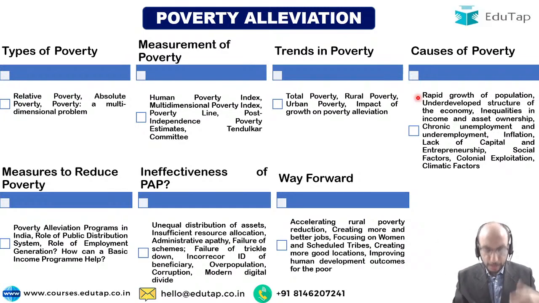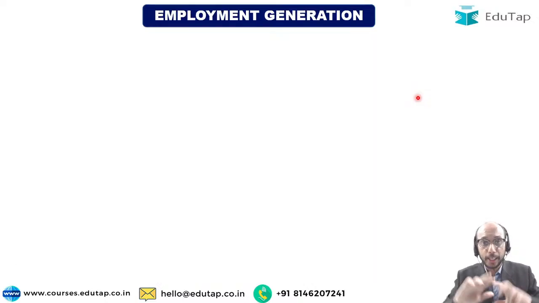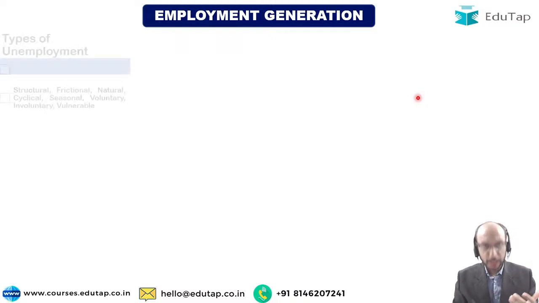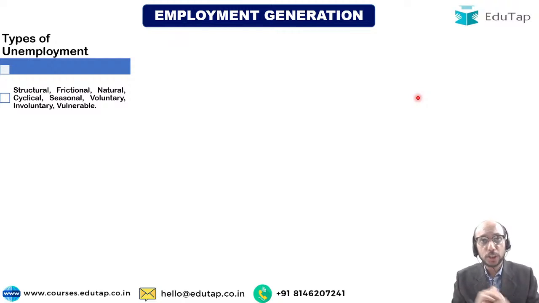Now, let us take the discussion ahead towards the idea of employment generation. What is it that we need to study so far as employment generation is concerned? Again, you need to start your preparation from the types of unemployment, right? So there is structural unemployment, frictional unemployment, natural unemployment, cyclical unemployment, seasonal unemployment, voluntary unemployment, involuntary unemployment, vulnerable unemployment. So you should obviously know that these are the different types of unemployment that we can face.